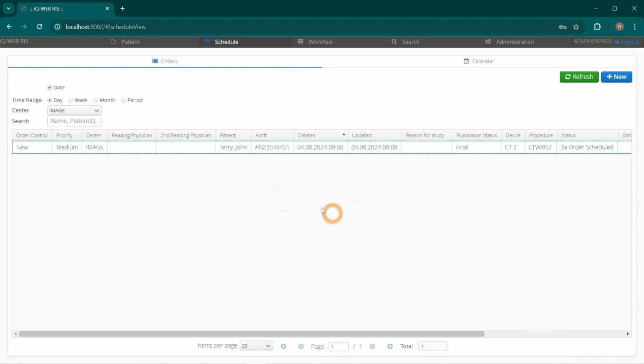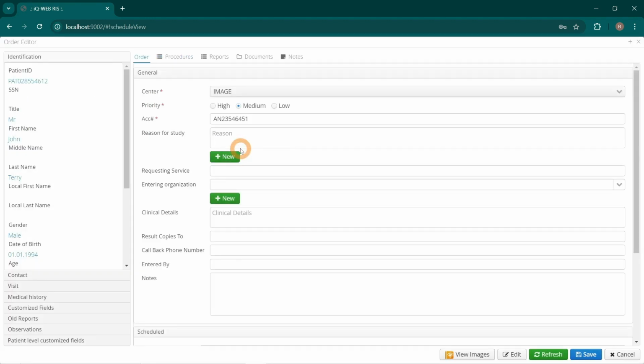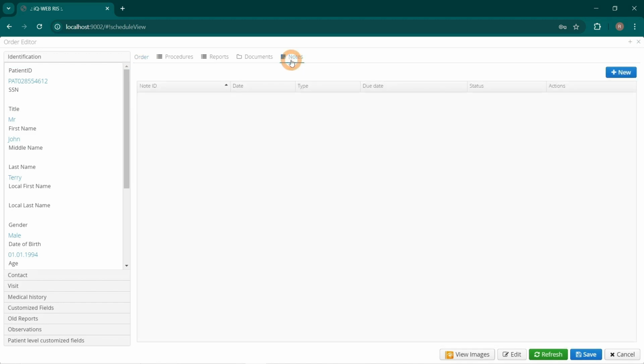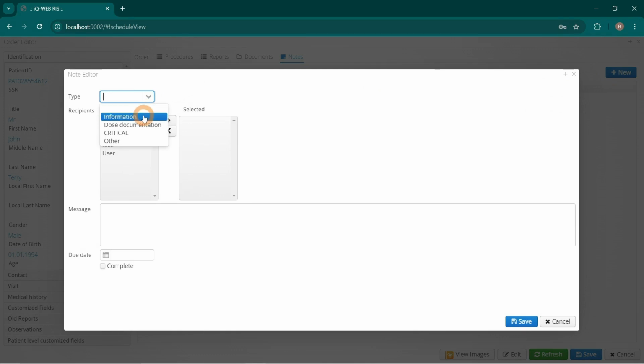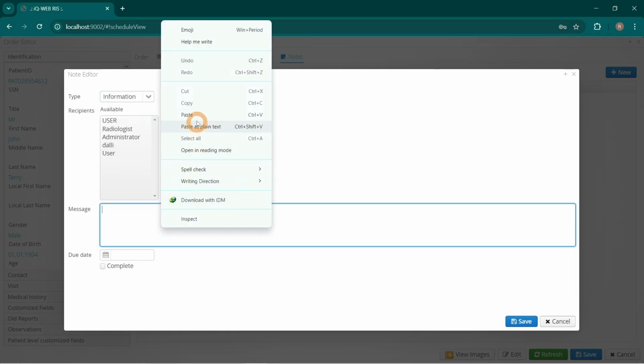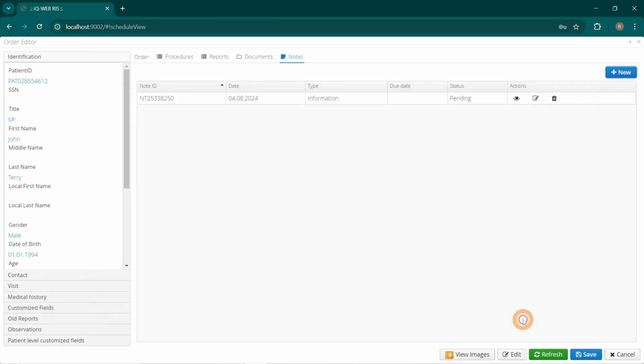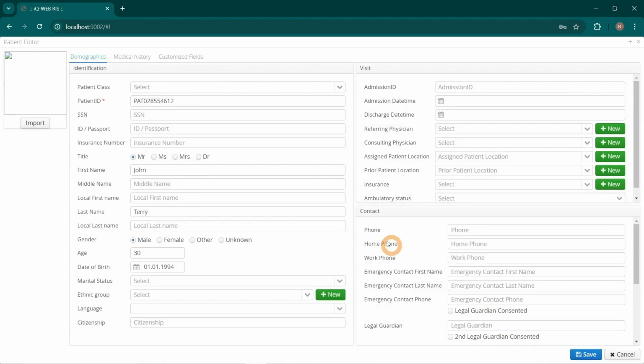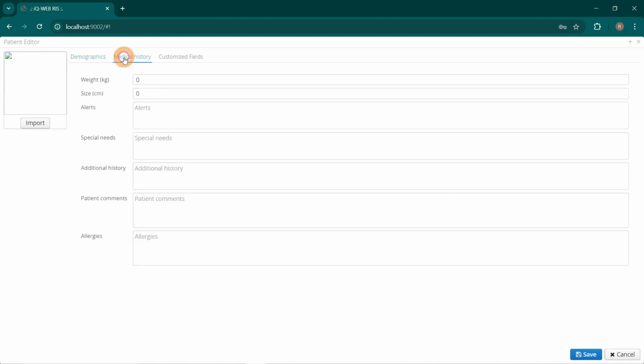Open a patient file using double-click. Go to Notes tab and create a new entry with +New button. Click the Save button. Click on Edit button and go to Medical History tab.